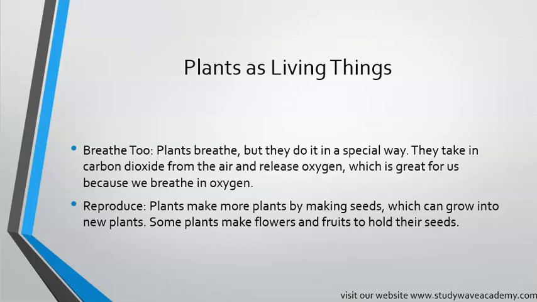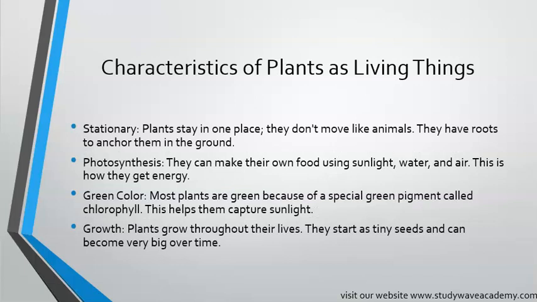So next, we're going to be looking at characteristics of plants as living things. Characteristics are the special things that make plants alive and different from non-living things. Stationary. Plants stay in one place. They don't move like animals.